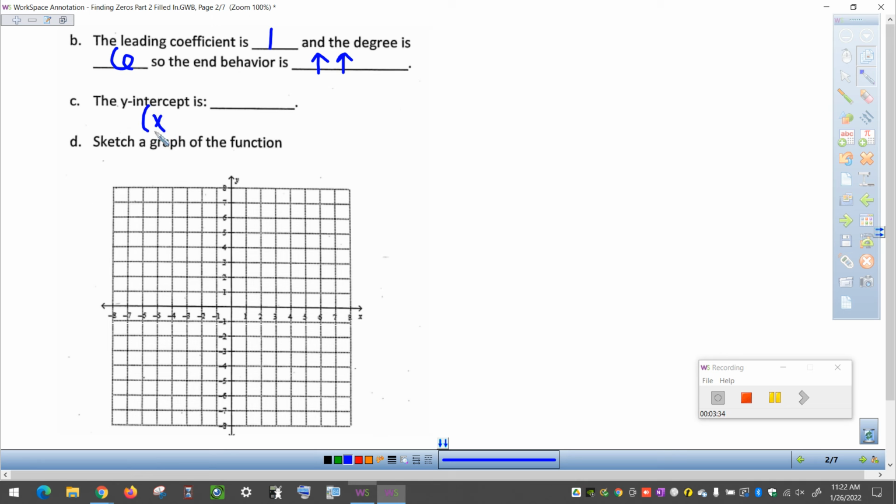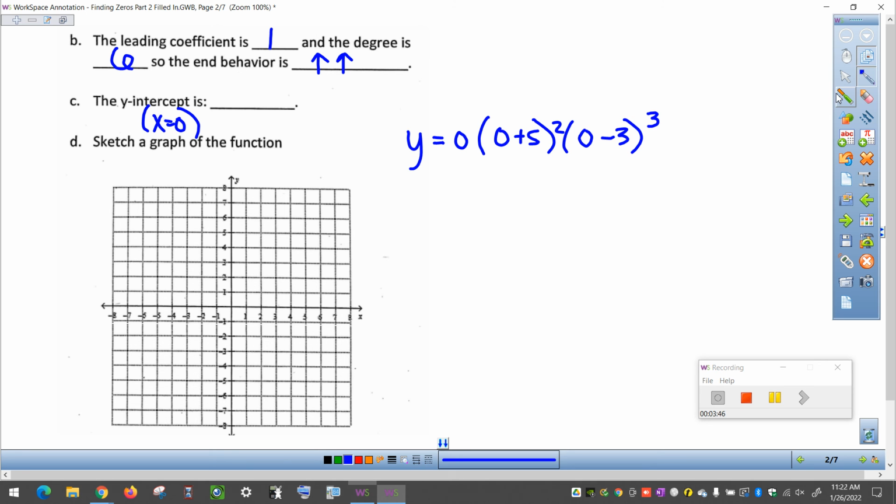Now, thinking about getting the y-intercept, all we need to do here is plug in 0 for x and solve for y. One thing that we can notice right here at the start is that we have a 0 multiplied at the very beginning. And we know that 0 times anything is equal to 0.